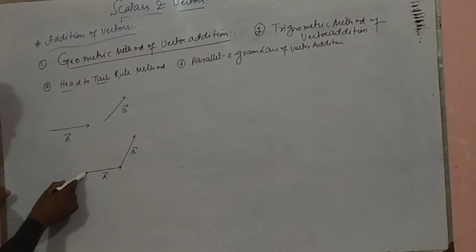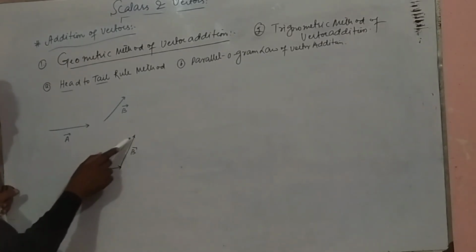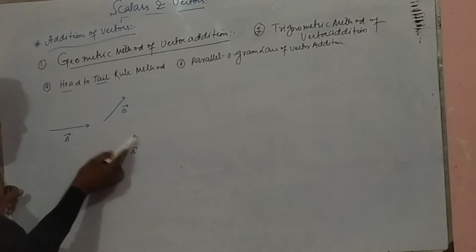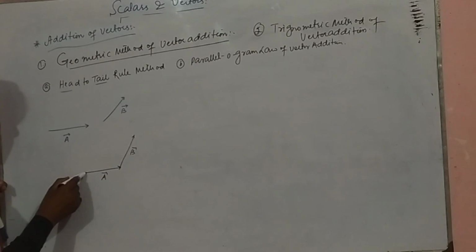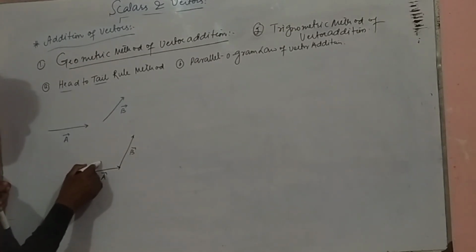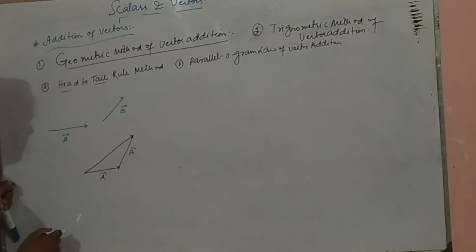The resultant vector starts from the point where the first vector started and ends at the point where the last vector ends or terminates. So we will start from here; this will be the resultant, in this direction.